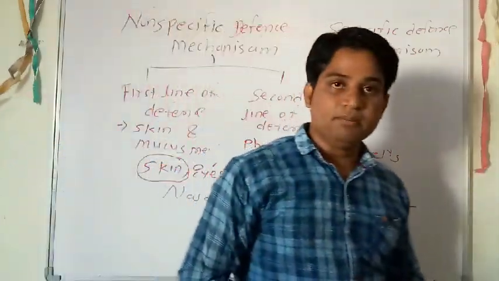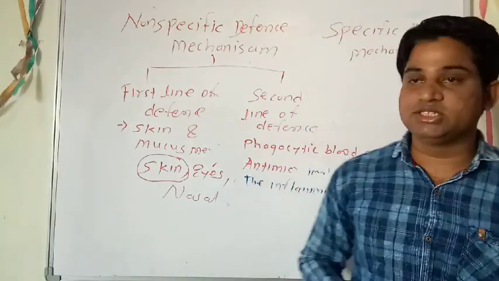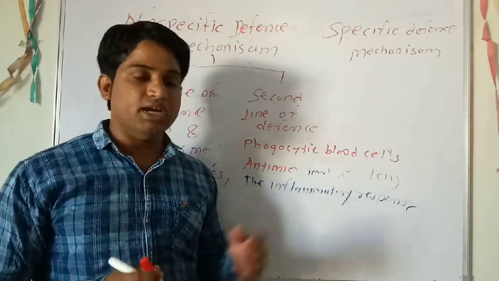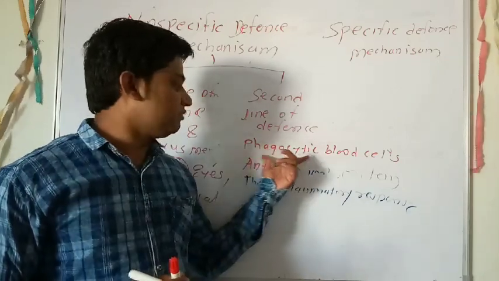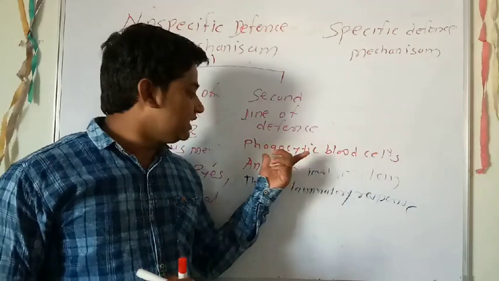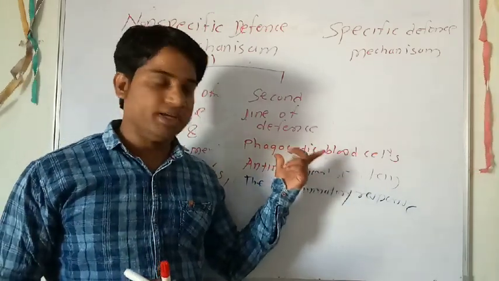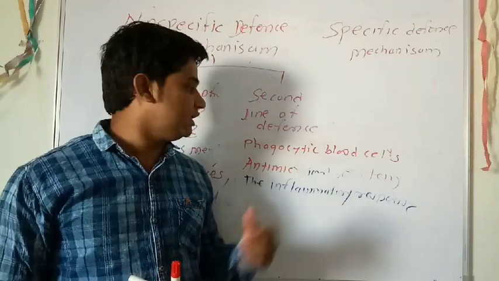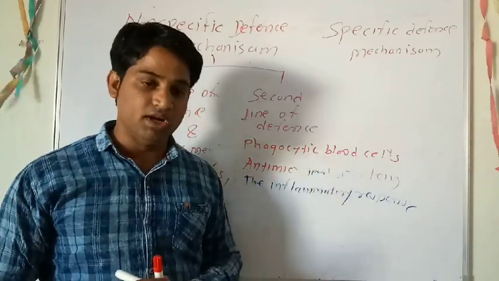Now what are the phagocytic blood cells? Phagocytic blood cells are a special type of lymphocyte. When any antigen enters your blood, it first interacts with the phagocytic blood cell, and this phagocytic blood cell has a tendency to entrap the pathogens. It engulfs the pathogens and breaks them down inside the phagocytic blood cell.